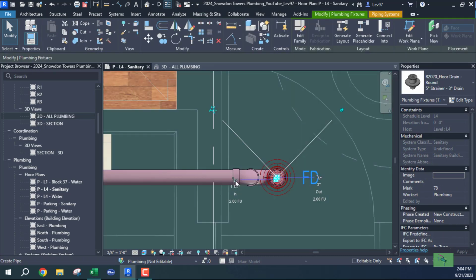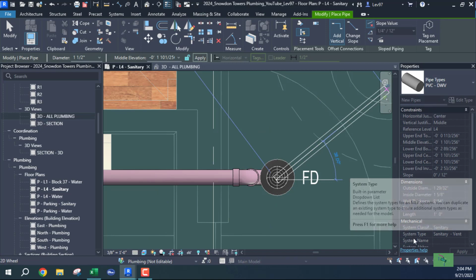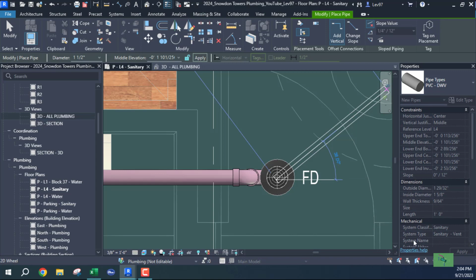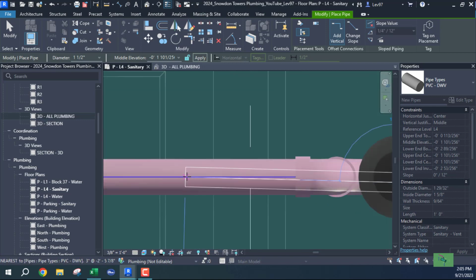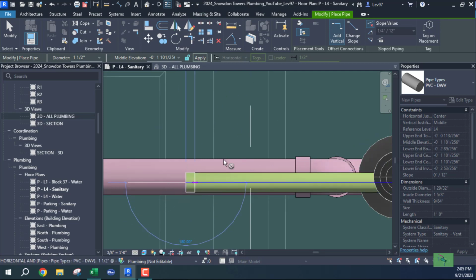And let's go here. So this is the vent. Let's make sure that we have the system type, and the pipe type is going to be PVC, and my system is going to be sanitary vent. So what I'm going to do is go back to my wall here, and I'm going to make sure that nothing is highlighted. In other words, you see where the blue is, the horizontal blue. I don't want to click here because Revit is going to give me some type of an error. So I'm going to offset it a little bit and come about right there.